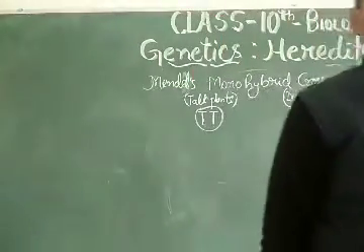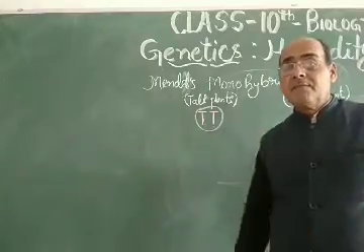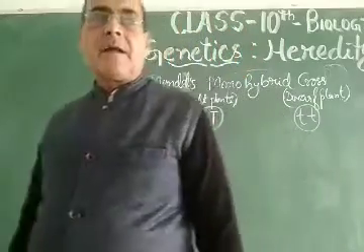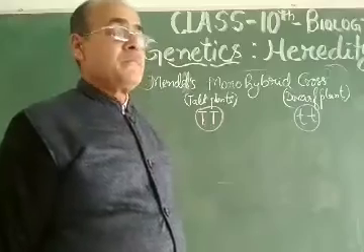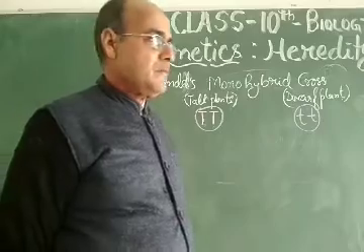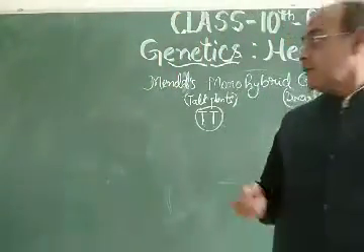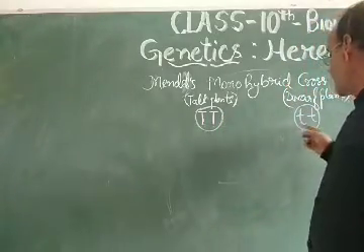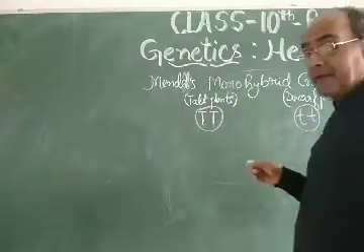So dear students, Mendel observed the transfer of characters from one generation to another generation, and he said that some factors are there. One factor is responsible for transferring characters from one generation to another, and later on that factor is called a gene. So let us see, if that factor is capital T, small t, for the tall plants and dwarf plants respectively, then what happened?